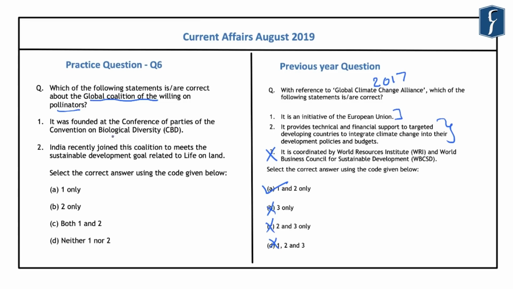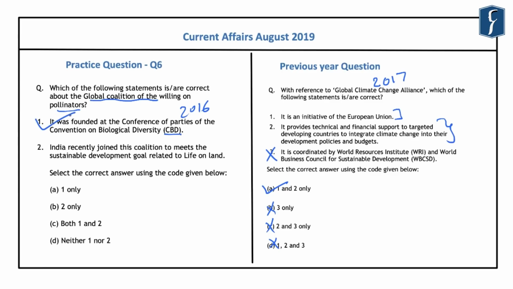First is that it was founded at the Conference of the Parties of Convention on the Biological Diversity, that is CBD. Second is that India recently joined this coalition to meet the Sustainable Development Goals related to life on land. Now, if you read about this global coalition, you will find that this coalition of the willing on the pollinators was founded at the 13th session of the Conference of Parties to the CBD, that is the CBD 13. And it was started in the year 2016.